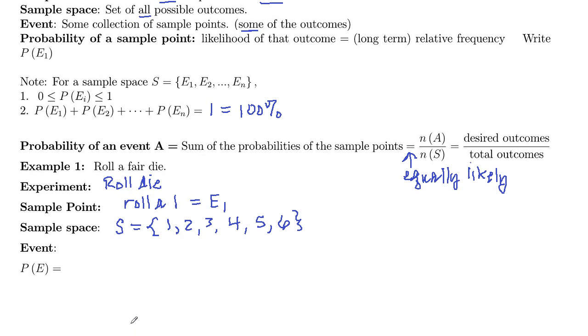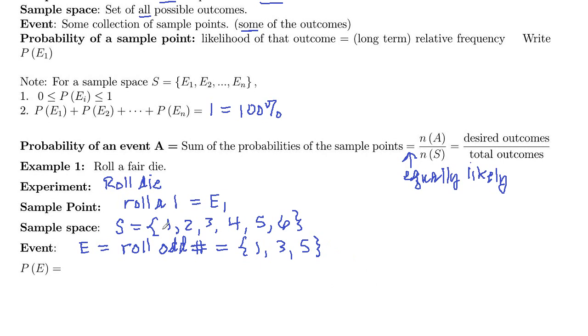And then an event would just be some of the outcomes. So for example, we could let the event E be that you roll an odd number. And remember, events are collections, they're sets. So these are sets of some of the outcomes. So the odd numbers would be 1, 3, 5.